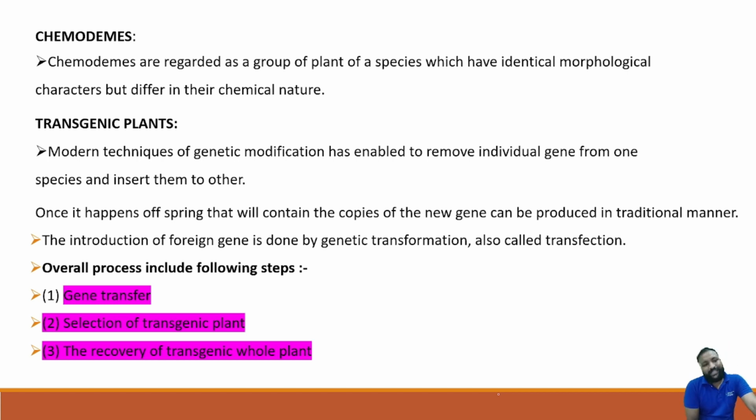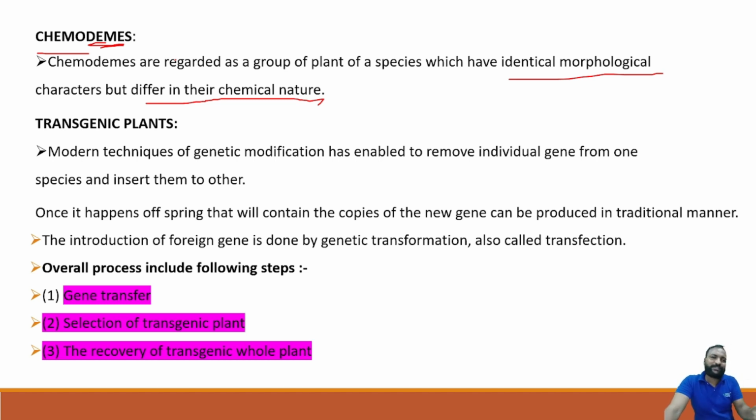biotechnology, plant biotechnology. Chemodemes. Can anybody tell me what chemodemes are? Chemodemes are regarded as a group of plant species which have identical morphological characteristics but differ in chemical nature, like the isotopes. They differ in chemical properties but are similar in molecular weight. Chemodemes are nothing but chemical. Deme means differentiation, simply.